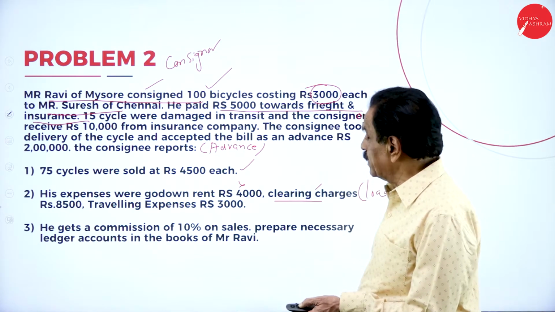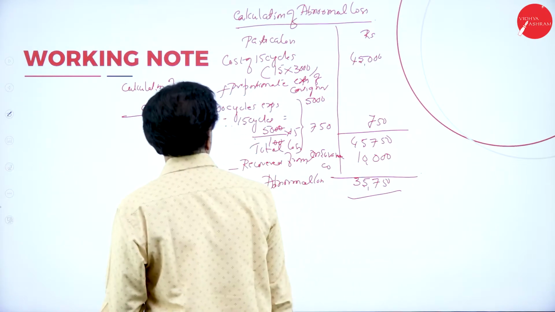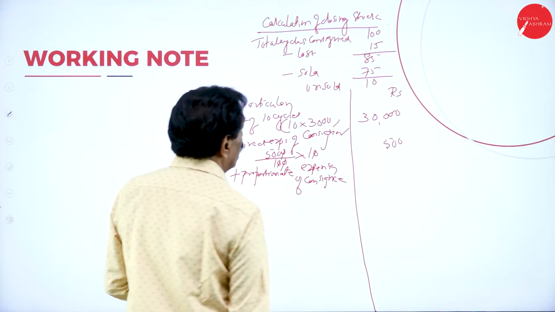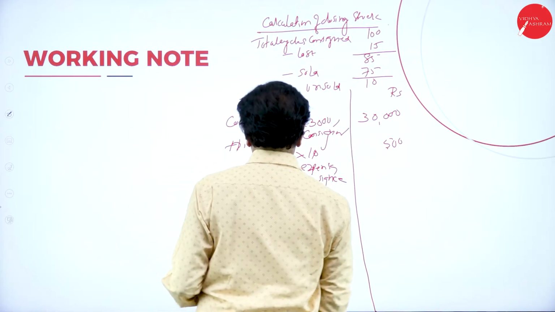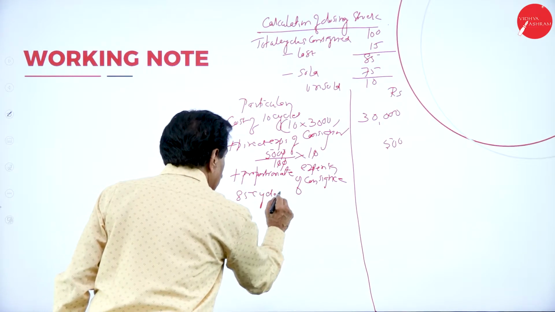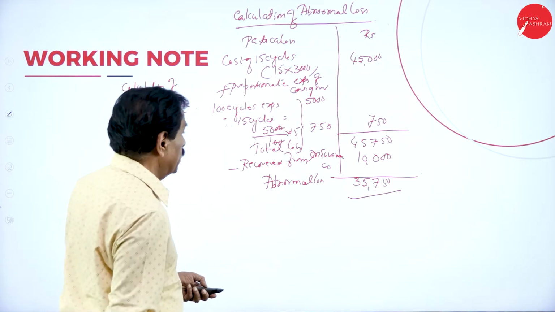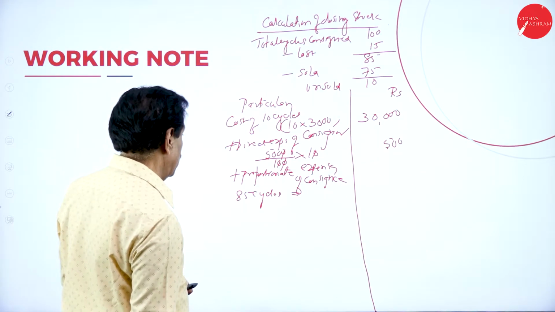So we can take that assumption, 8,500. How many cycles did they get? Last 85. For 85 cycles, clearing charges 8,500.